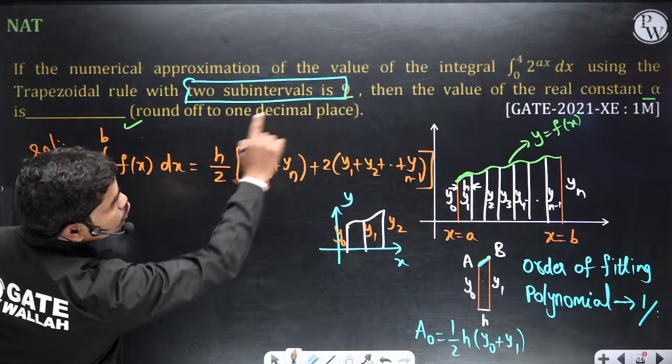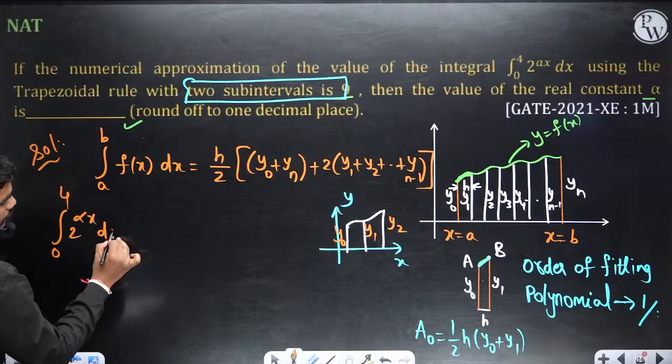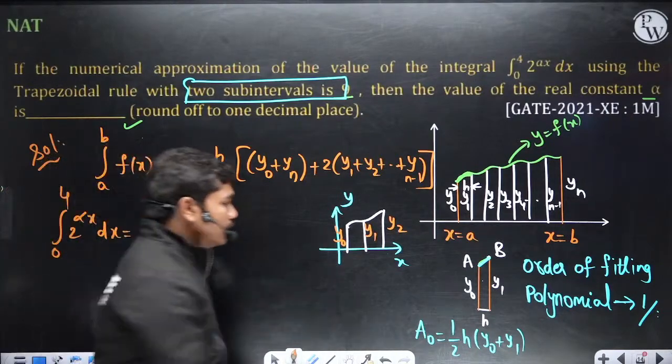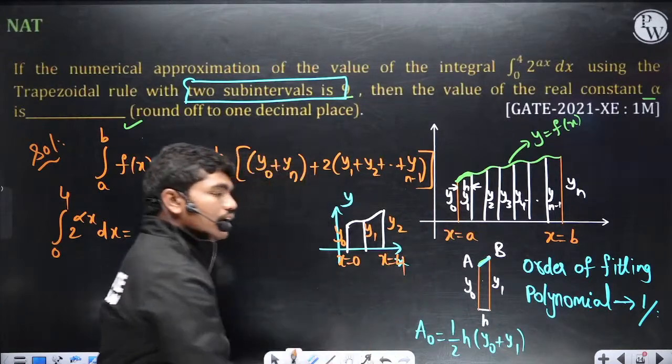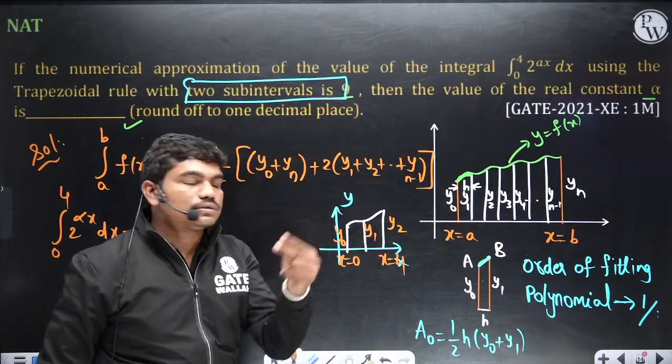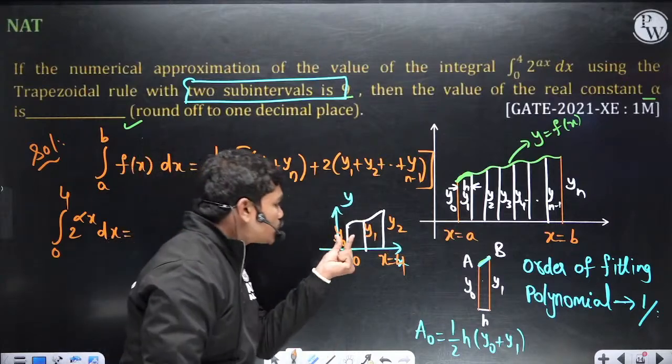Integral 0 to 4 of 2 power alpha x dx is equal to, tell me one thing, this is x equal to 0, this is x equal to 4. So if you want to split into only 2 steps, 2 subintervals, what should be the step size? Means what should be this difference?